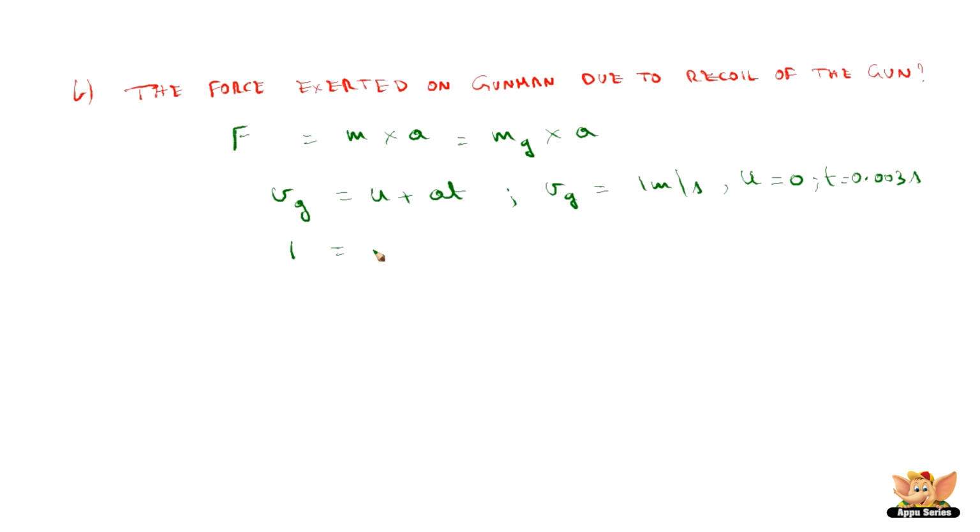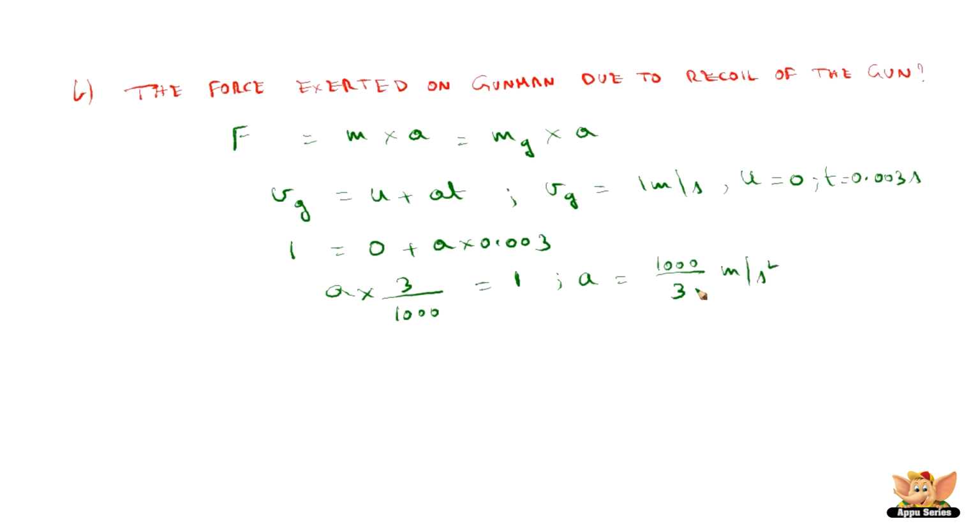Substituting this, we get 1 is equal to 0 plus a into 0.003. So a into 3 by 1000 is equal to 1. So a becomes 1000 by 3